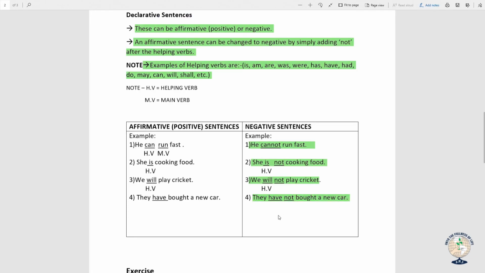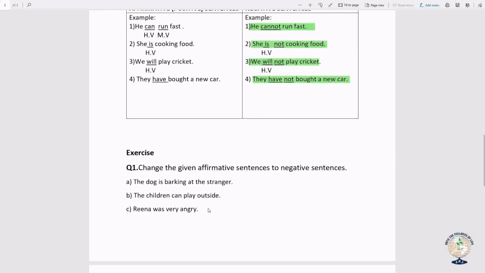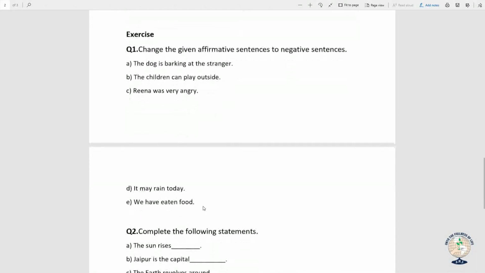So my dear children, with the help of these examples, you must have understood the concept of how we can change positive sentences to negative sentences, and even you must have understood what declarative sentences are. On the basis of this understanding, 2 questions are given here in the worksheet. Kindly do them neatly in your English practice notebook.